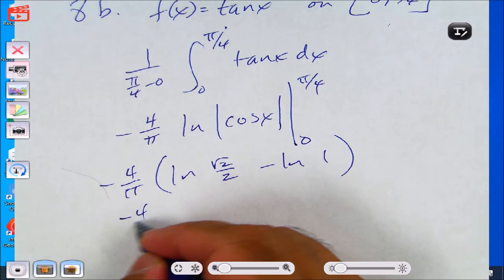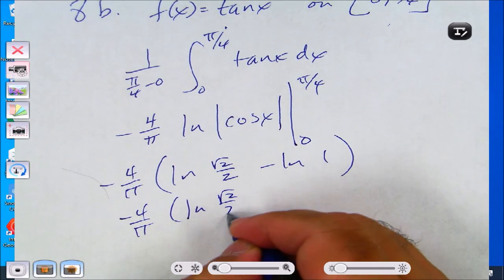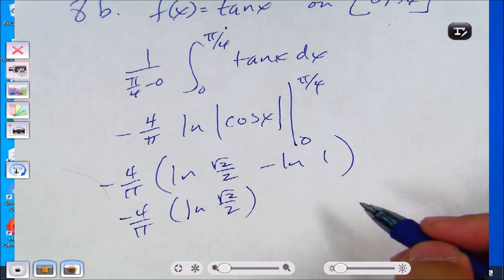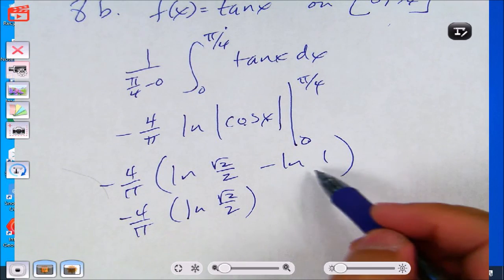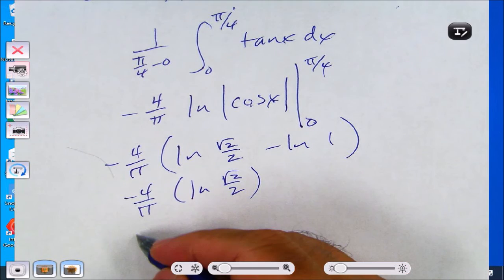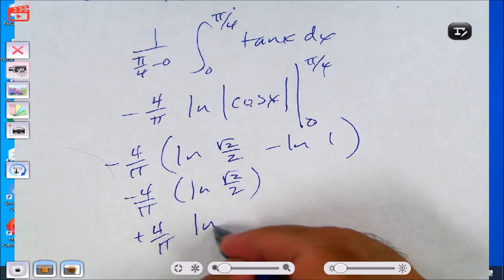Right, so negative 4 over pi. You got root 2 over 2 because of the cosine of pi over 4. Cosine of 0 is 1, so there's only one thing. And then I'm going to make it positive 4 over pi and make it natural log of square root of 2.